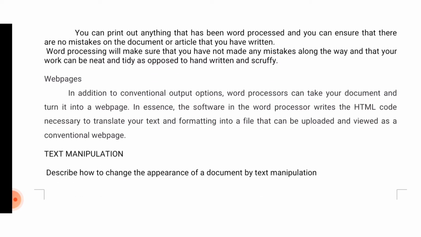Web pages. In addition to conventional output options, a word processor can take your document and turn it into a web page. In essence, the software in the word processor writes the HTML code necessary to translate your text and formatting into a file that can be uploaded and viewed as a conventional web page.